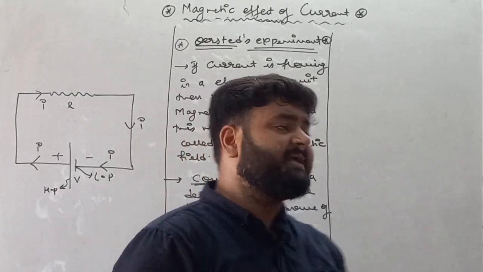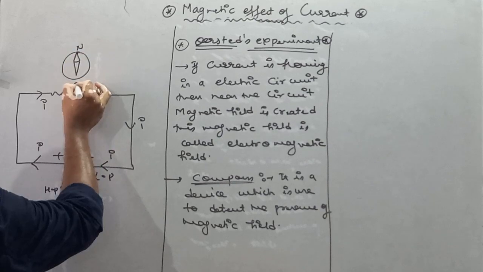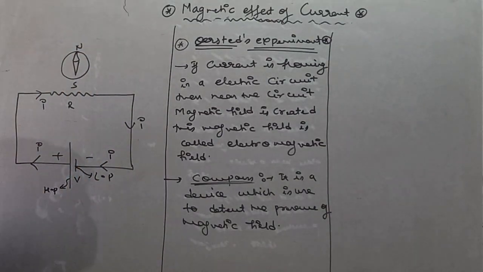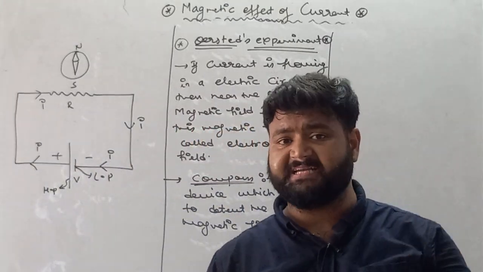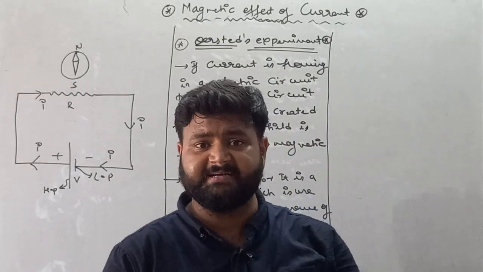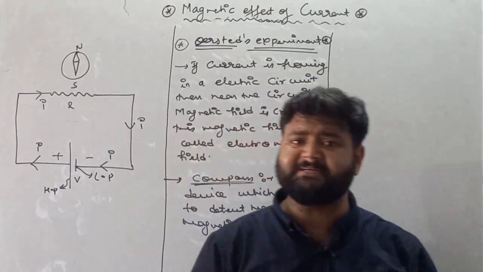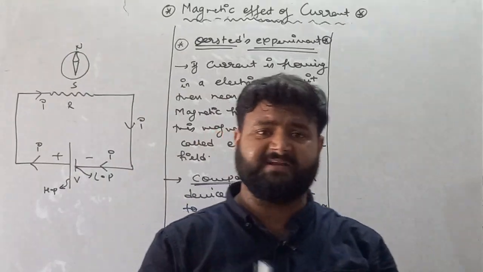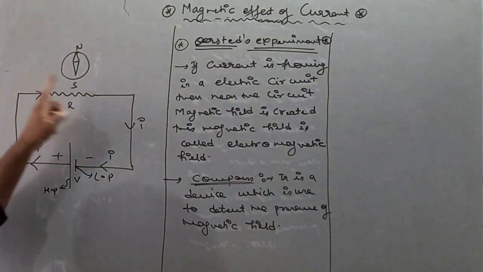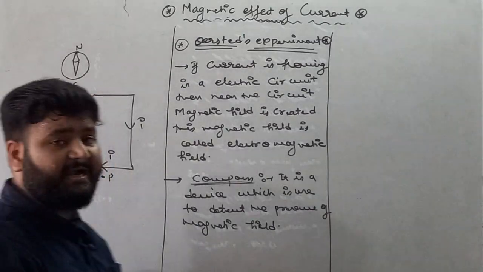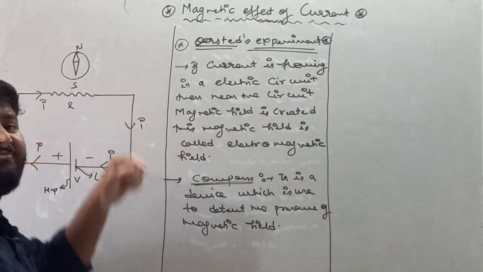Oersted took a compass and placed it near this electrical circuit in which current is flowing. A compass is a device used to detect the presence or absence of magnetic field. If magnetic field is present in any region, then the compass is deflected. If magnetic field is not present, then the compass cannot be deflected. So see, we have a compass placed near the circuit in which current is flowing. Oersted observed that when current is flowing, the compass shows deflection.